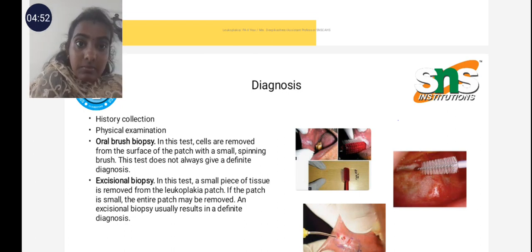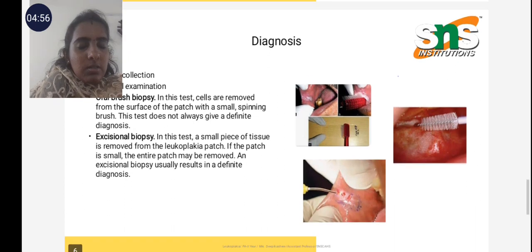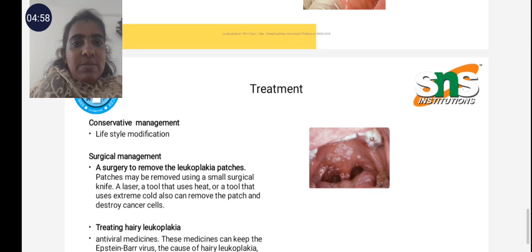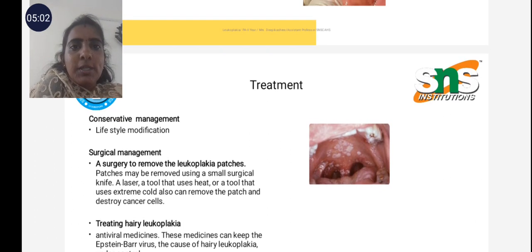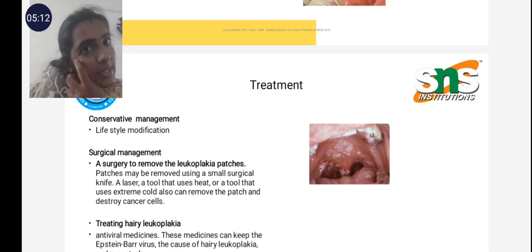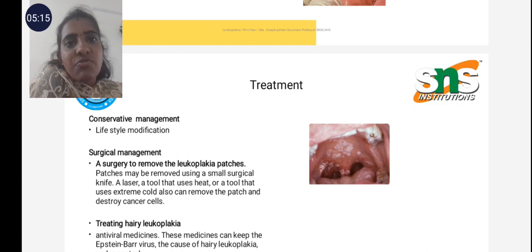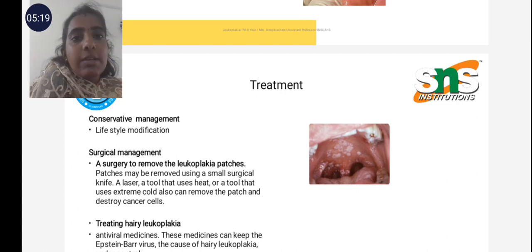So this is the diagnosis of leukoplakia. Another one is treatment. There are three methods of treatment. One is conservative management. In conservative management, we have to make lifestyle modifications. Regarding lifestyle modification, if any edible material is soaked for a prolonged period, we have to stop it. That means cessation of the habit. This comes under lifestyle modification.